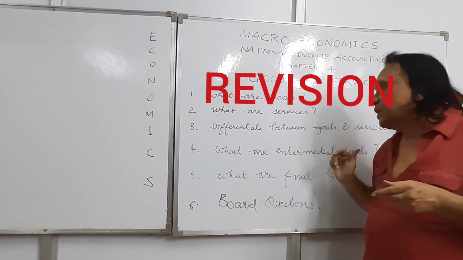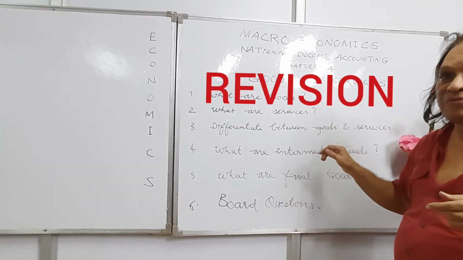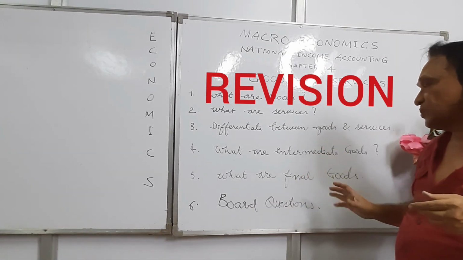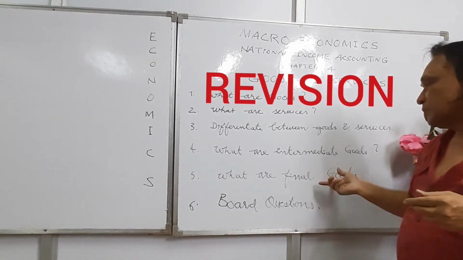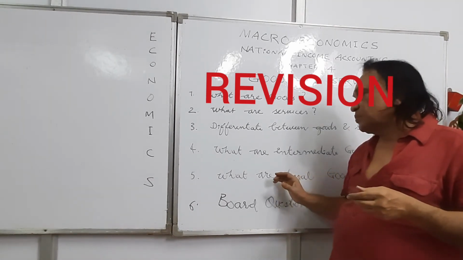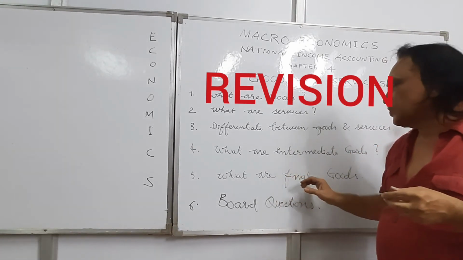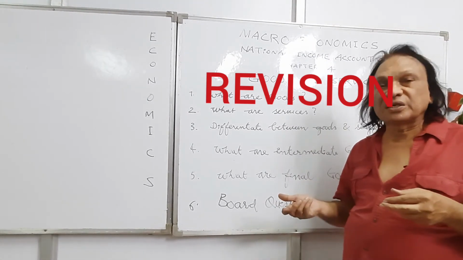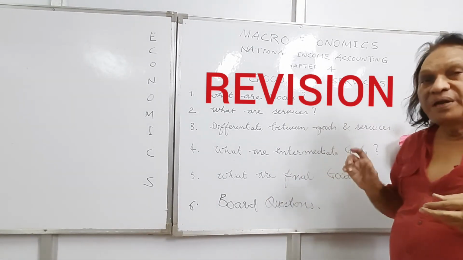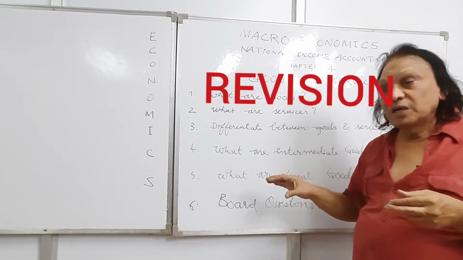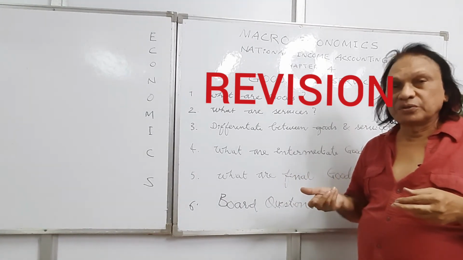What are intermediate goods? Intermediate goods are those which are meant for further production. For example, wood in the manufacturing of furniture. What are final goods? Final goods are those which are meant for final consumption or capital formation. For example, furniture at home, vegetables, milk are final goods. Even machines and building structures in the firm are final goods. In case they give you milk used at home, it is a final good, but the same milk used in a restaurant or hotel is an intermediate good.